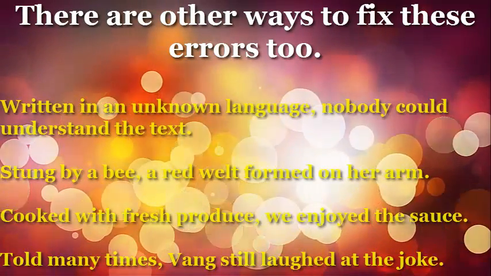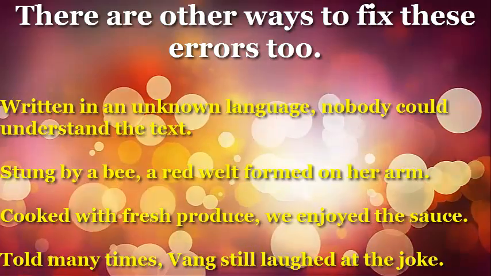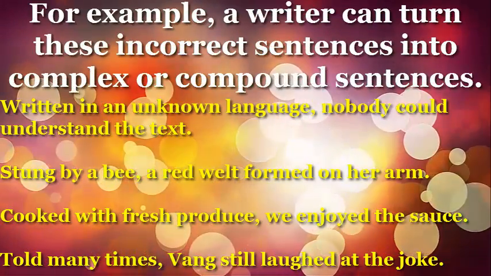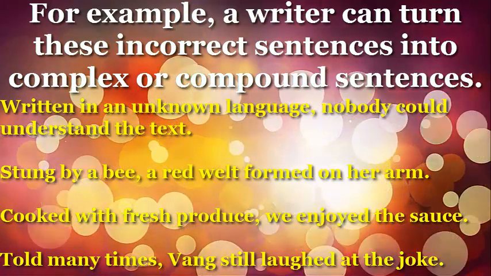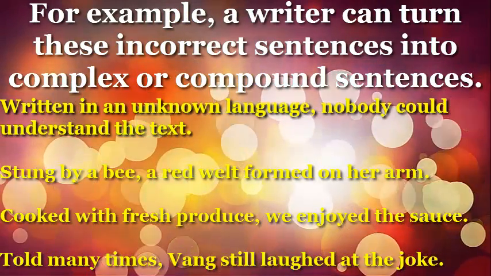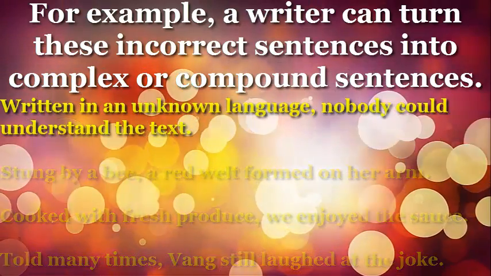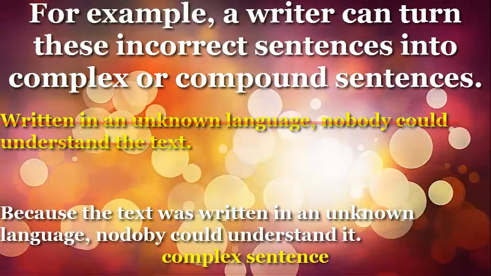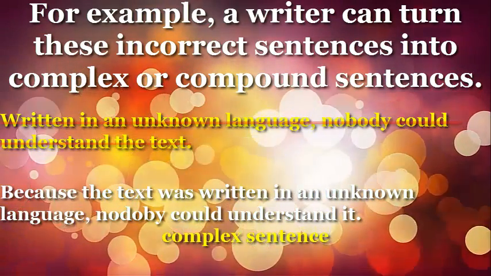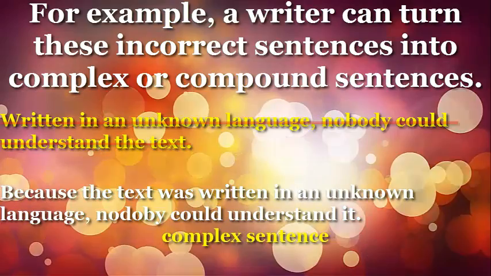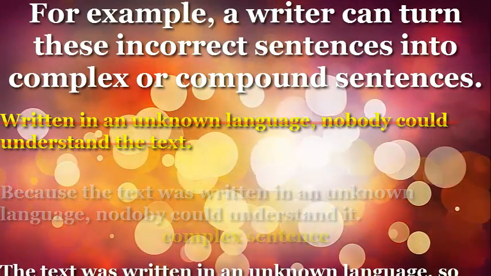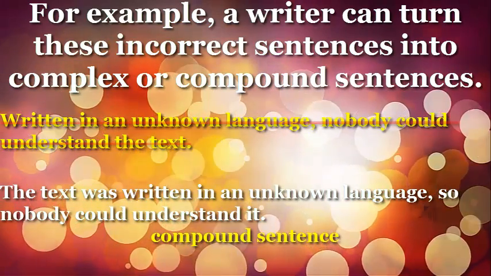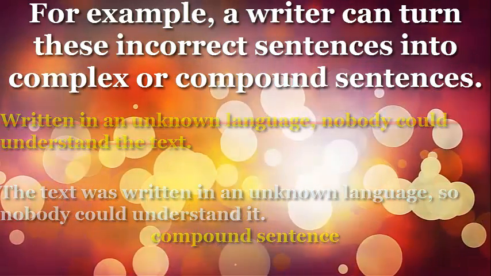There are other ways to fix these errors too. For example, a writer can turn these incorrect sentences into compound or complex sentences. Because the text was written in an unknown language, nobody could understand it, is a complex sentence. The text was written in an unknown language, so nobody could understand it, is a compound sentence.